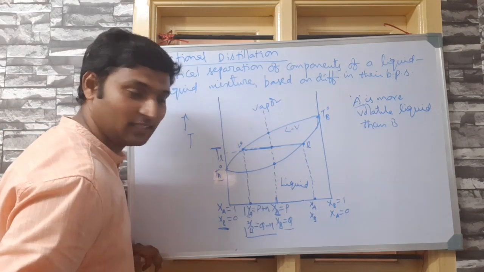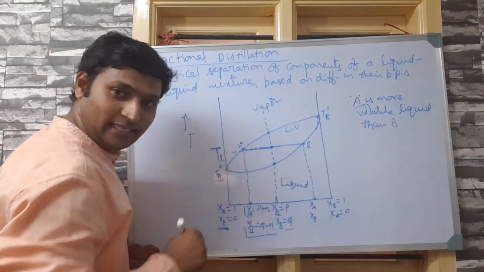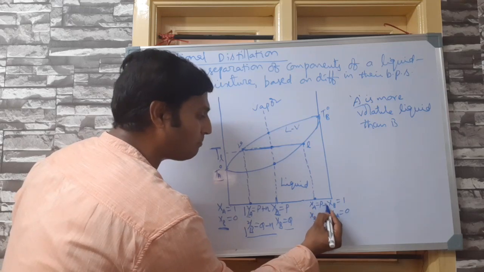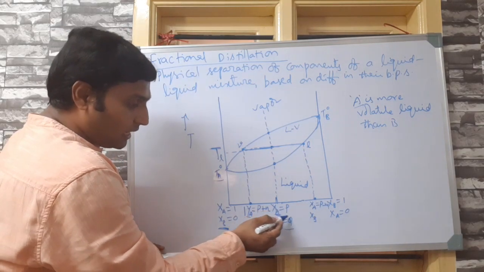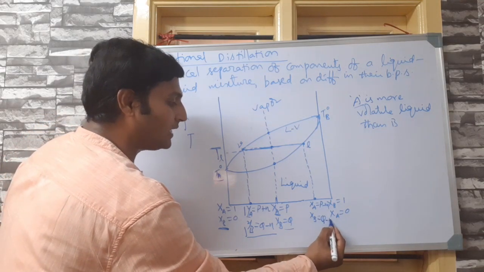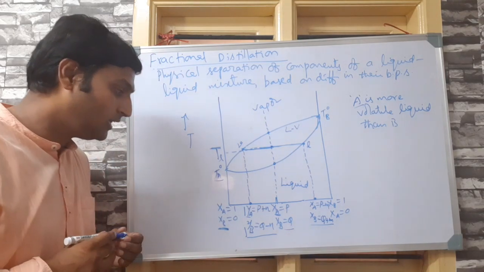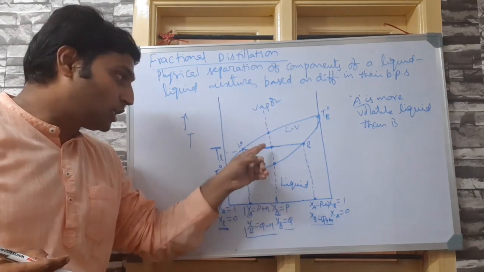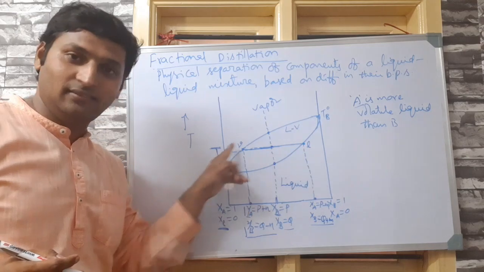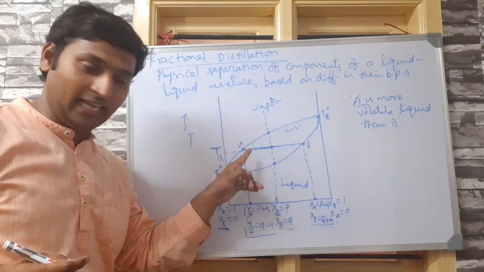Now come to the liquid phase. You can notice we are going towards decreasing XA when you go to the right side. That means in the liquid phase, XA will be P minus some M, meaning some value lesser compared to the original composition. XB will be Q plus M, some value greater. Means what did you notice? When I heated this mixture to a temperature called TL, by the way, this line is called the tie line. The line we have drawn from TL to both curves is called the tie line.